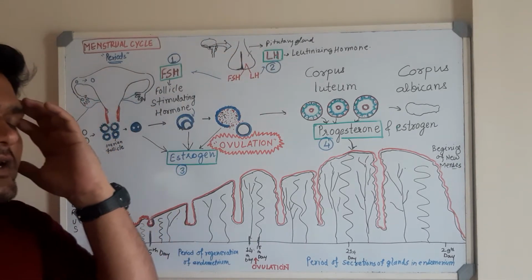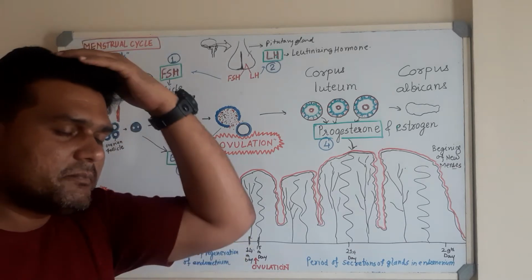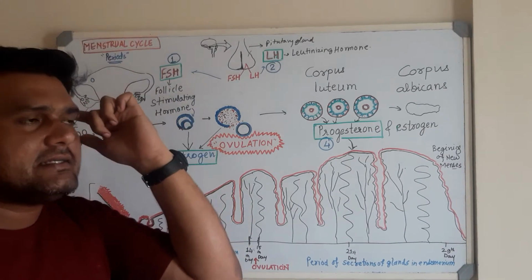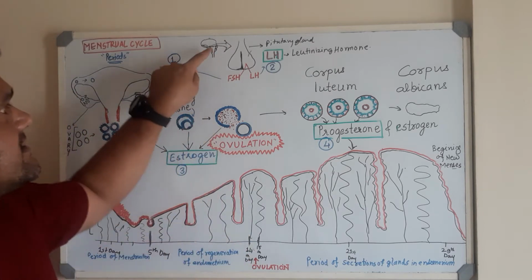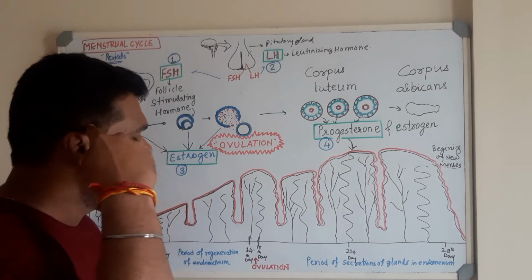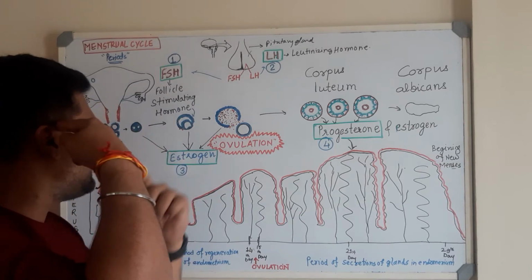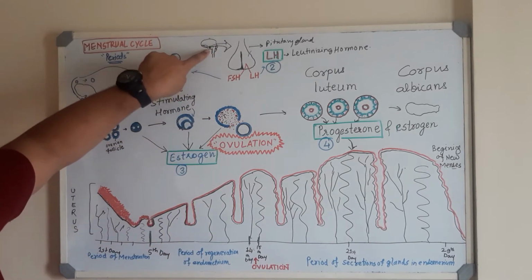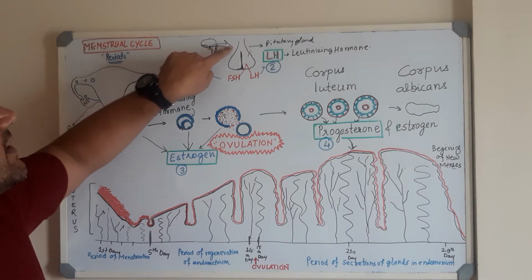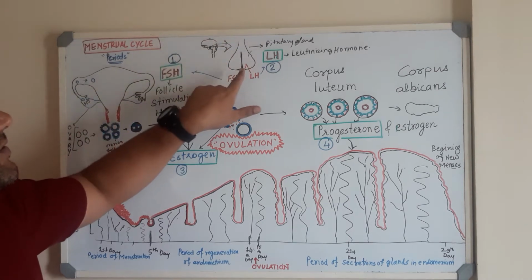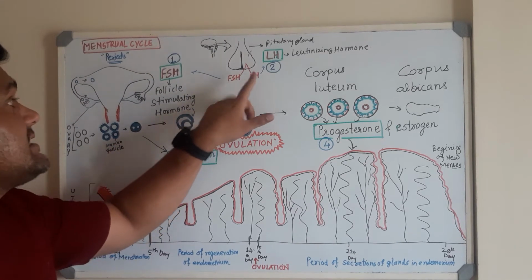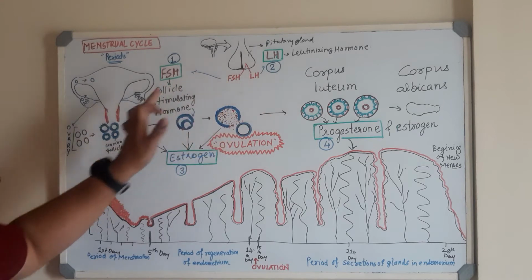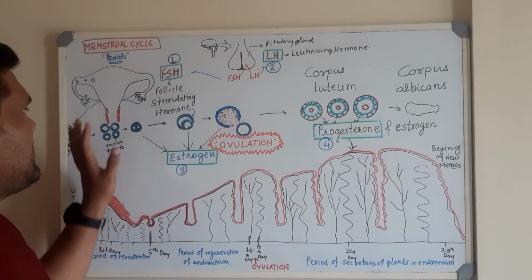Pituitary gland is situated in the brain, in the down part of the brain. Like this is the structure. If I talk about the brain, तो ये बीच में यहाँ पे होगा, somewhere around this. So here, if you can look at the position, this portion is known as the hypothalamus, and it is situated over here. So this is the structure of the pituitary gland, and it secretes the follicle stimulating hormone, that is FSH, and the LH. LH का फंक्शन बाद में देखेंगे, पहले FSH is responsible for the development of the ovarian follicle.